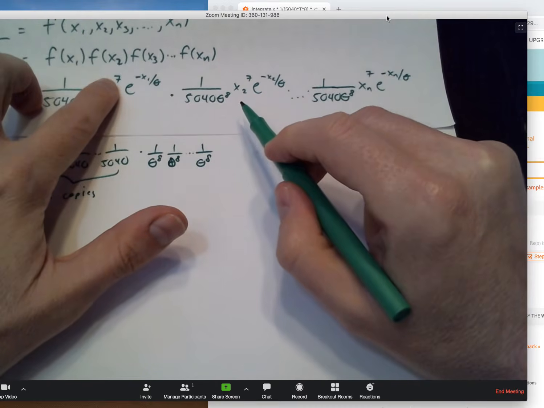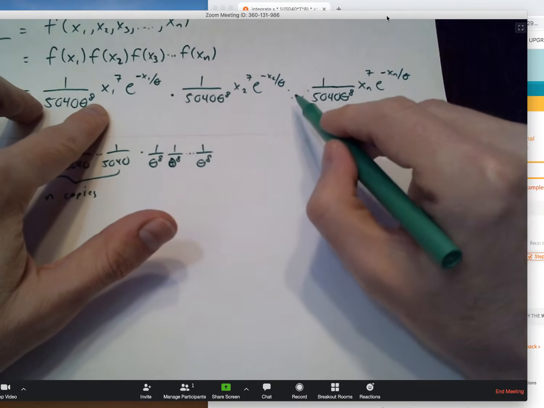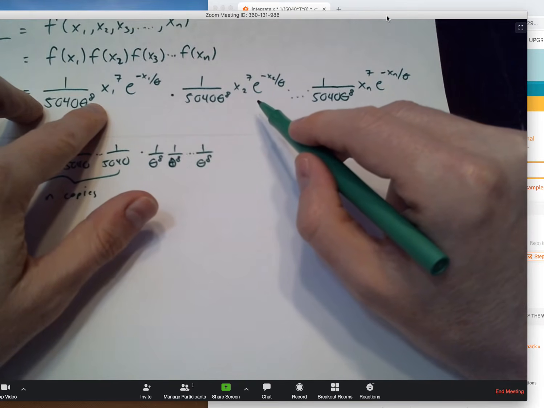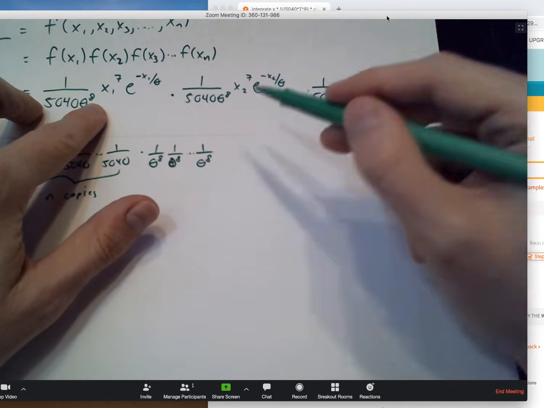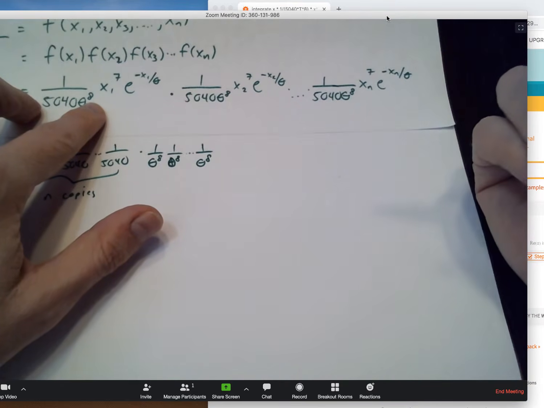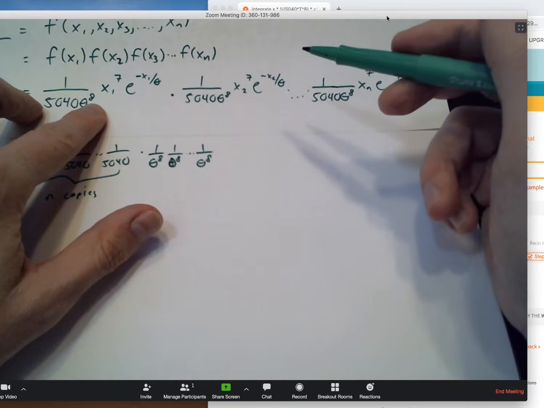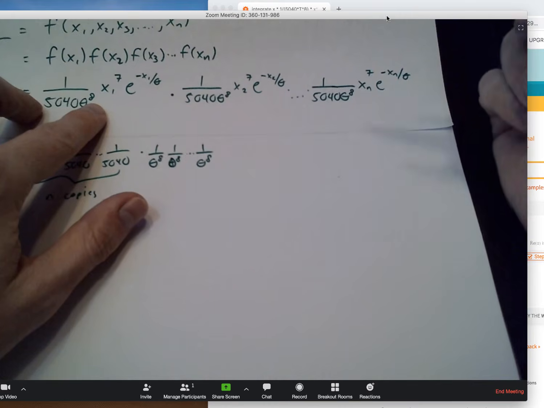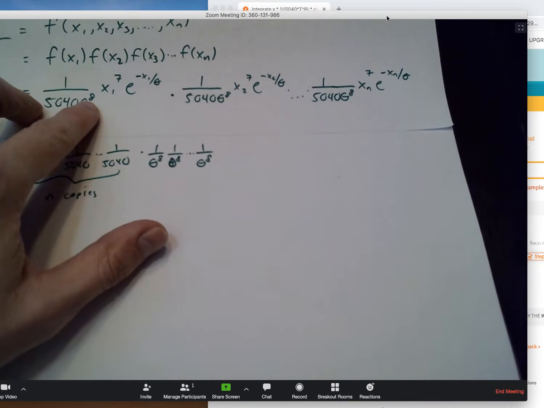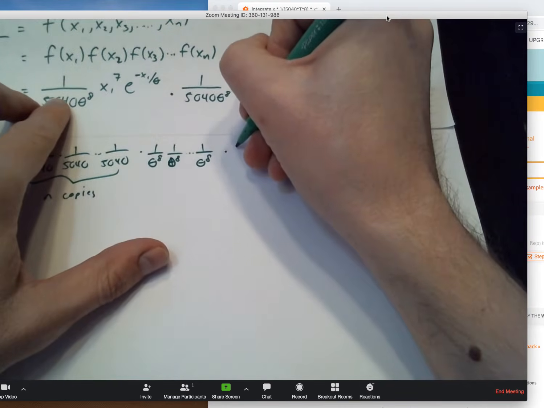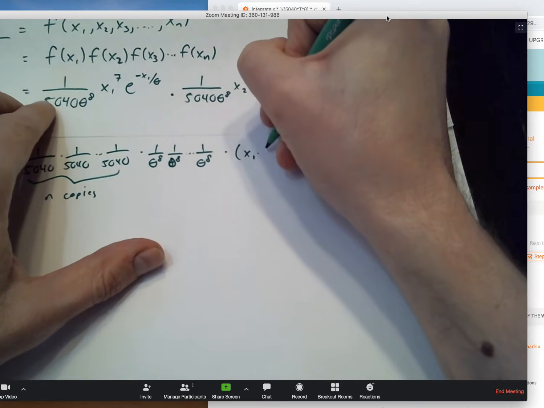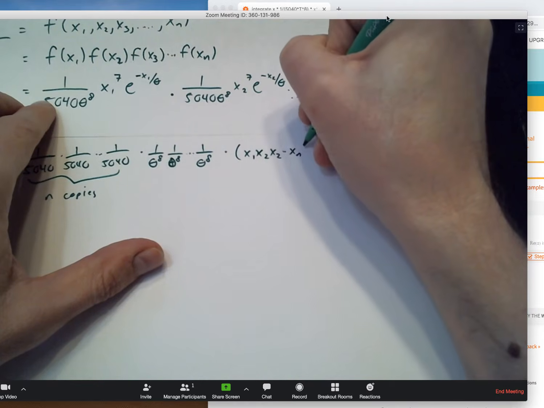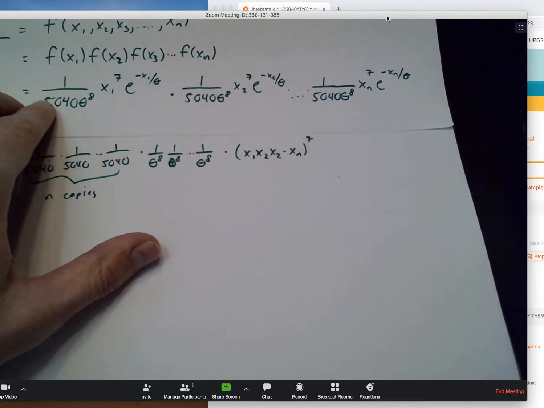And then I have an x1 to the 7th times an x2 to the 7th, x3 to the 7th, a whole bunch of things multiplied by each other. Each one of those things are raised to the 7th power. Now I can use my rules of powers again. So if I have a bunch of numbers, each with different bases potentially, but they're all raised to the same power and everything's multiplied by each other, what I can do is group all of those bases together in one big old product, x1, x2, x3, all the way down to xn, and raise that product to that common power.